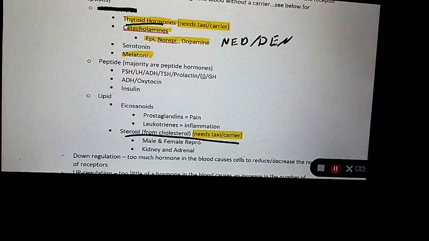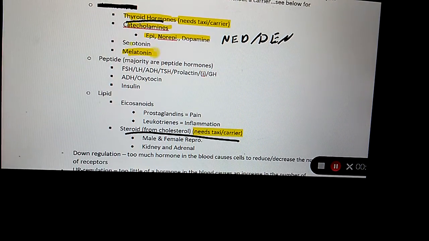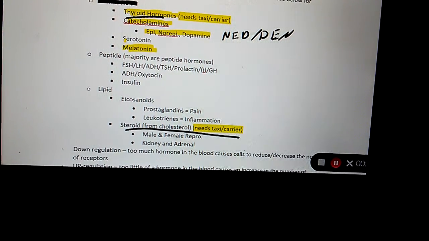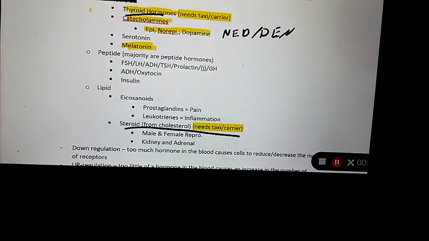Melatonin helps you what? Sleep. We will be talking about serotonin at some point, so don't really worry about that right now. Okay? Make sure you know the different peptide hormones.